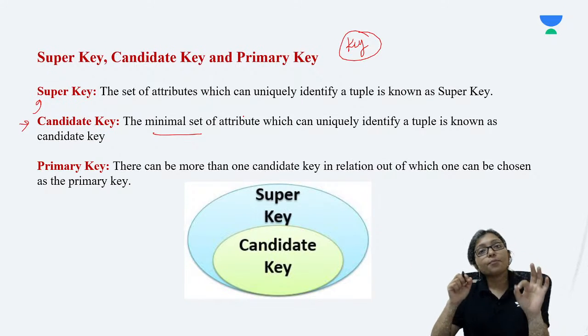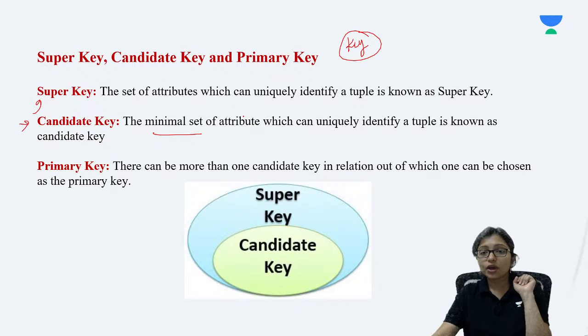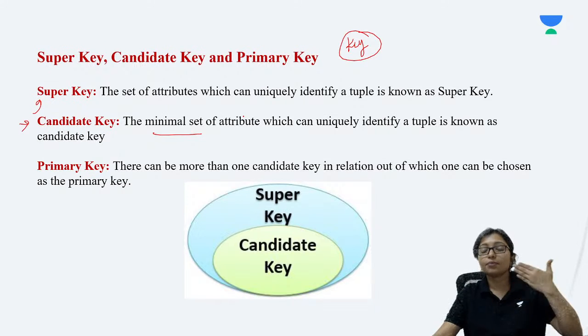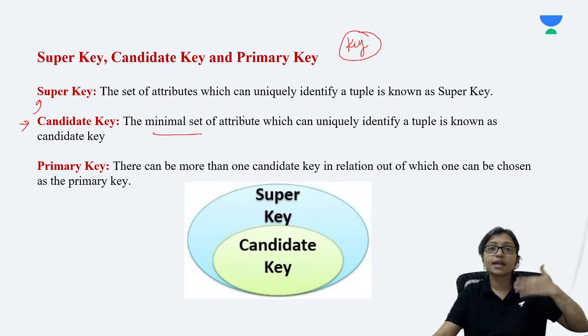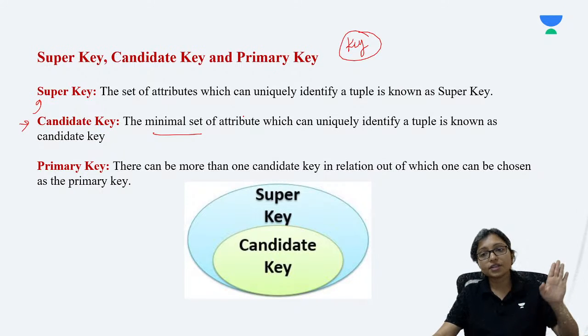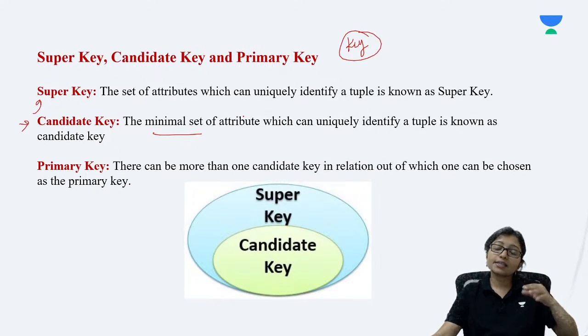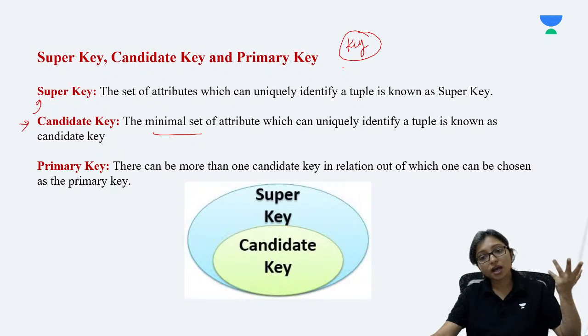How? If the employee ID is unique, then employee ID can identify every other one, like employee name, employee address, employee age, employee phone number. Everything can be identified. Maybe there is no employee name, maybe there is an Aadhaar card. So through the Aadhaar card ID you can also identify.